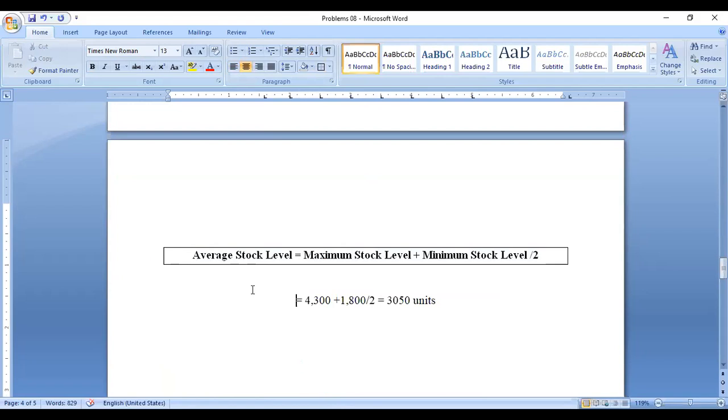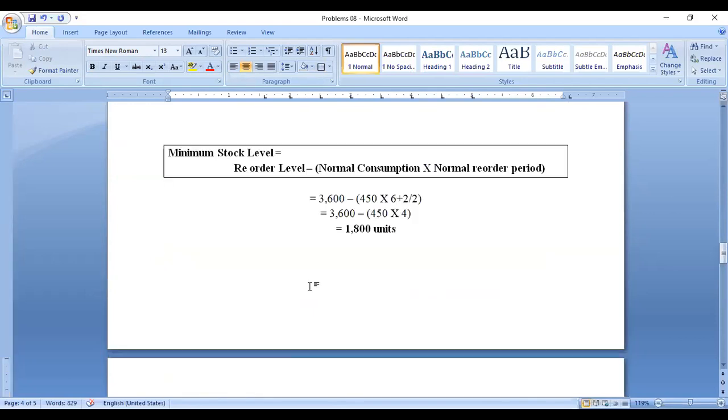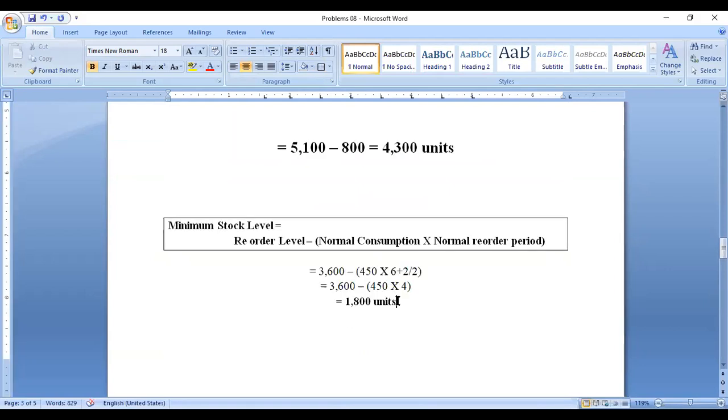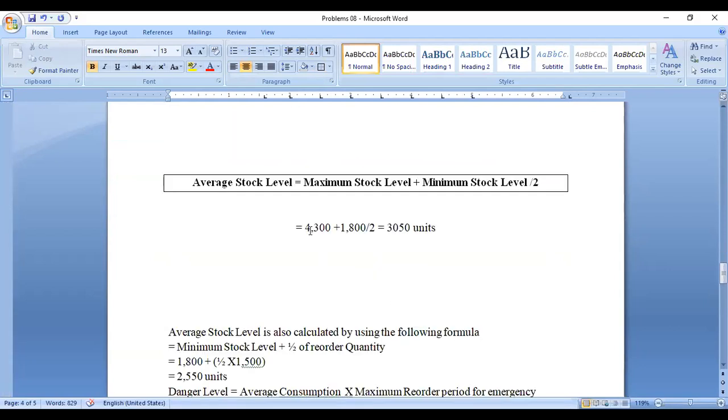So 4,300 units is the maximum stock level and 1,800 is the minimum stock level. 4,300 plus 1,800 divided by 2 is 3,050 units. If you apply this formula, you will get this. This is the average stock level.